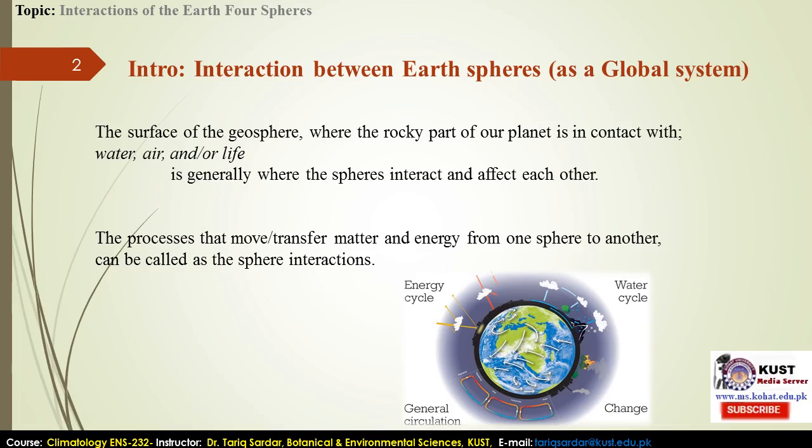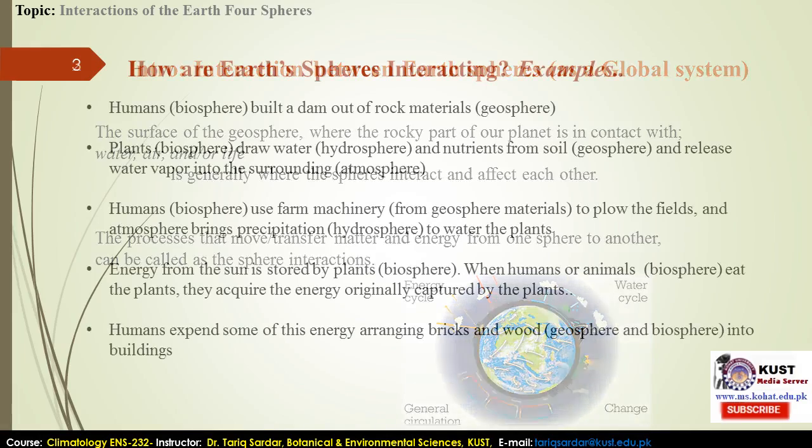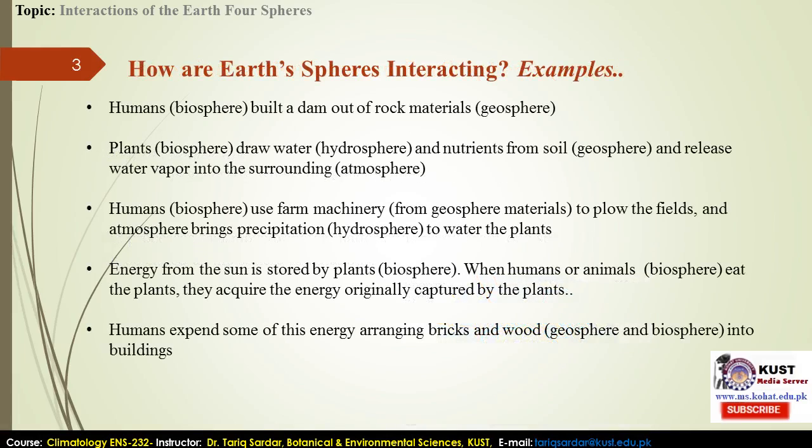So let's move towards the spheres' classification, or examples from our surroundings of how these spheres are interacting with each other in one way or other, either between each other or among. How do the earth spheres interact? For example, here we start from ourselves, the biosphere, because we comprise the biosphere, we and the plants around us, we the humans. The biosphere builds a dam, like we go for infrastructure and build a dam for water storage, which I will also show in the atmosphere section coming next.